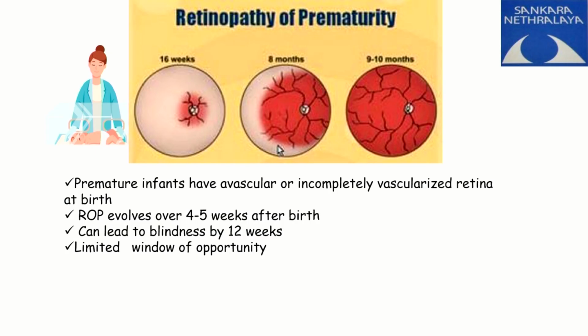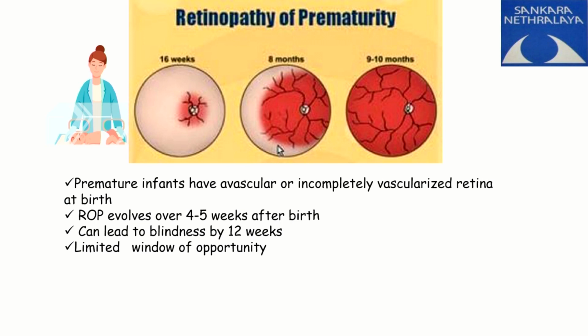So what is retinopathy of prematurity? It is nothing but a avascular or incompletely vascularized retina. That is what is retinopathy of prematurity. When does it occur? It occurs 4 to 5 weeks after birth. You may talk about corrected gestational age, post menstrual age, all those things.